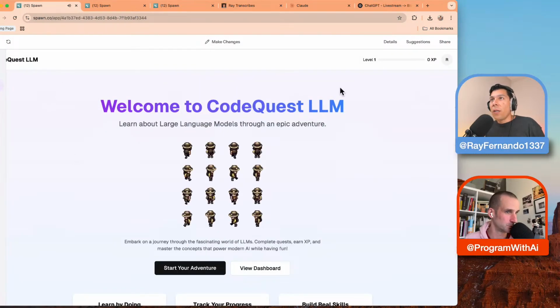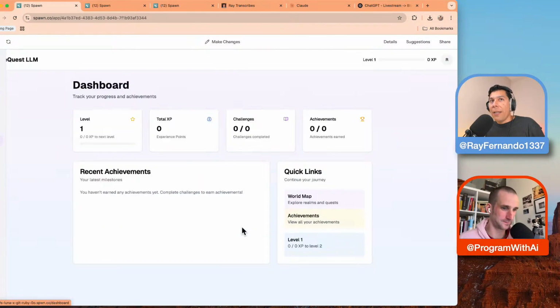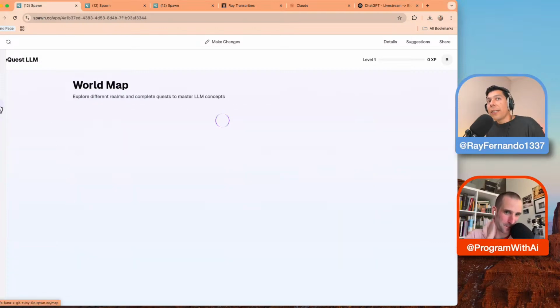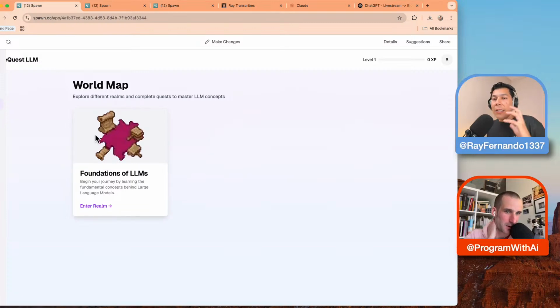It literally makes the whole landing page for it. It made a whole dashboard to track the progress. It even has achievements built in, including all of the assets. And I did not have to give it extra prompts to generate this other stuff.